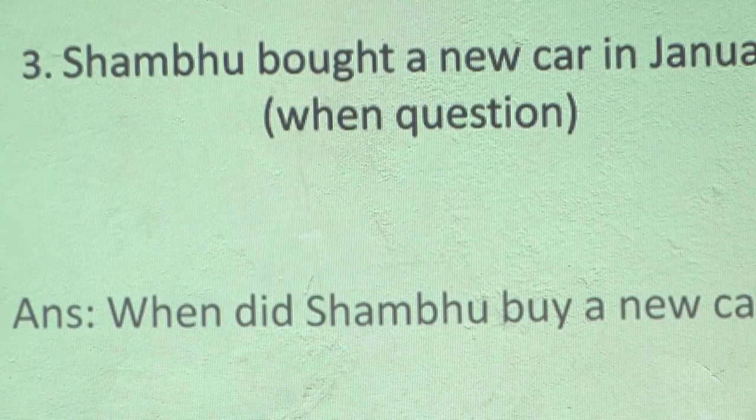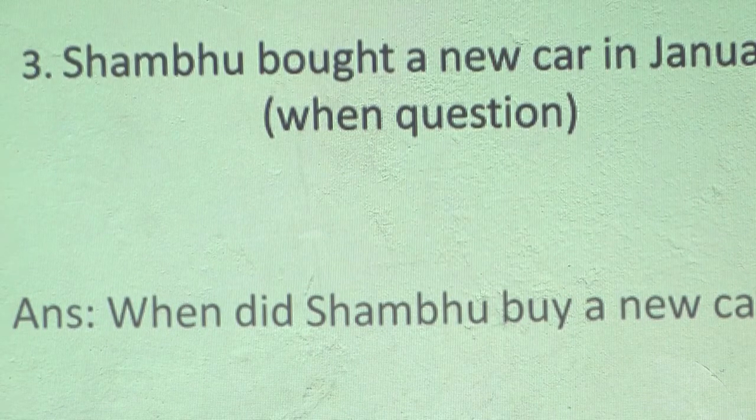Question 3, Shambhu bought a new car in January. It is to be changed into a when question, changing that into when. We have to target the information.